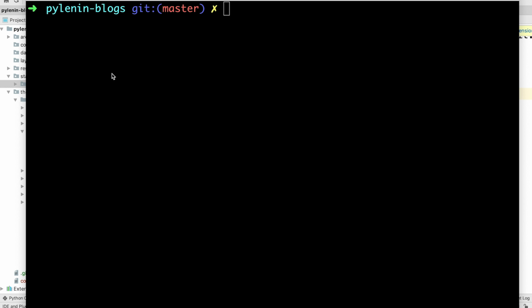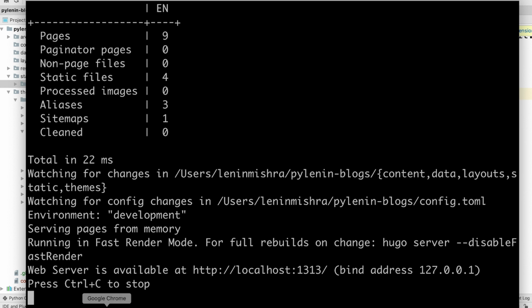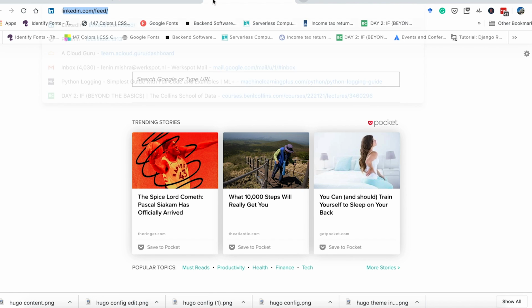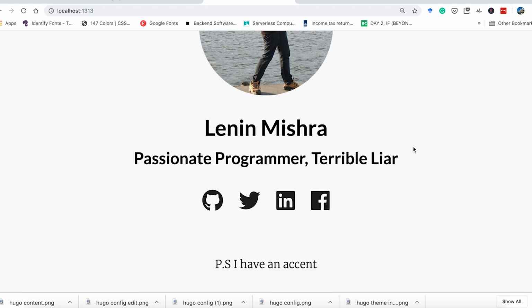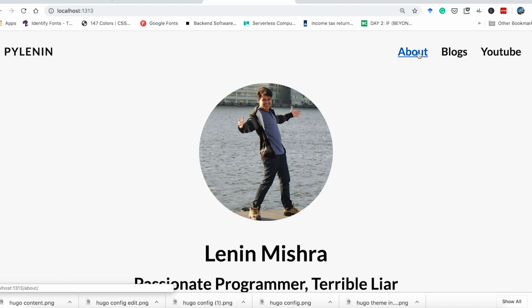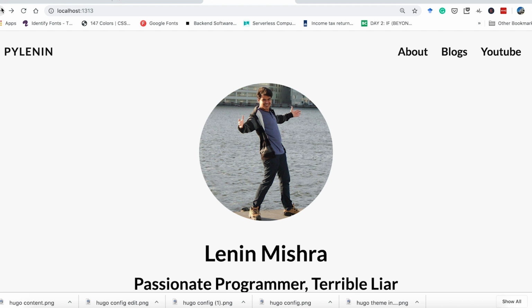Let's go ahead, start our server first. Let's see how it looks. Hugo server -D. And then let's go ahead to the localhost. Okay, this is how our website looks. And then here you can see we have the about section where it gives us a 404 page not found error. And then we have the blog section, which also gives us the 404 page not found error.